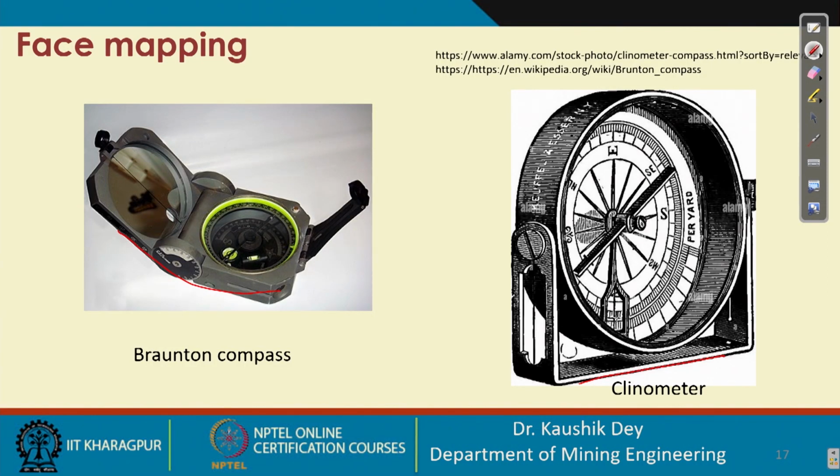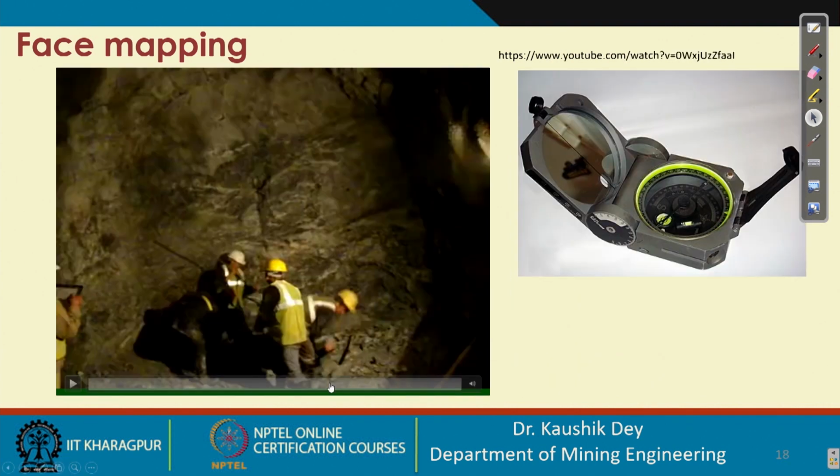If it is placed and the free part is allowed to fall, that gives the dip angle. Using these two, face mapping is carried out.